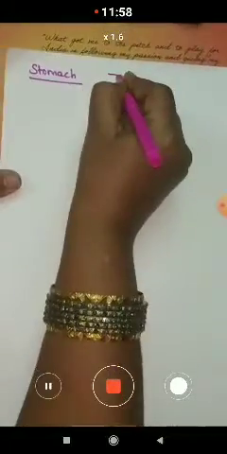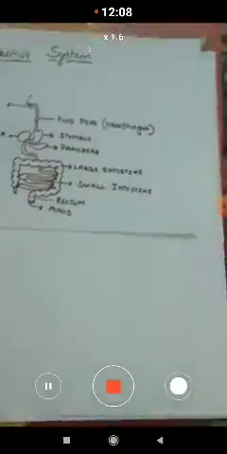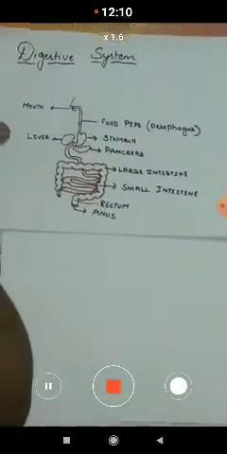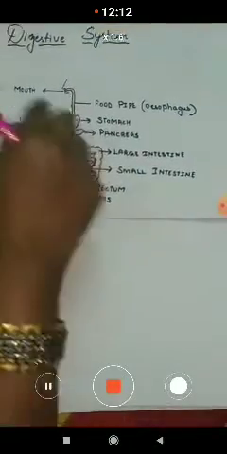Here in this picture you can observe that the stomach is a bag like structure, and it resembles the alphabet J, the way we write the alphabet J. The food which has passed from the mouth is pushed towards the stomach, children.